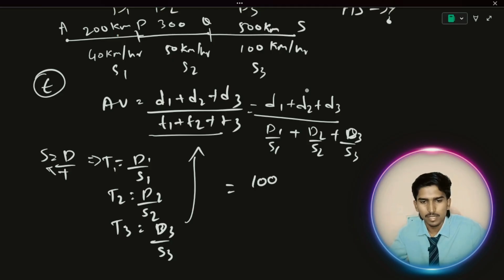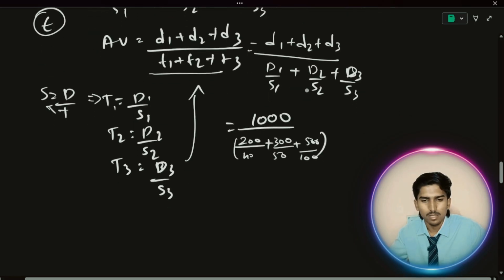I'm writing directly. And distance 1, that is 200, by s1, how much? 40, plus d2, how much? 300, by s2, how much? 50, plus d3, how much? 500, s3, how much? 100. That's all.